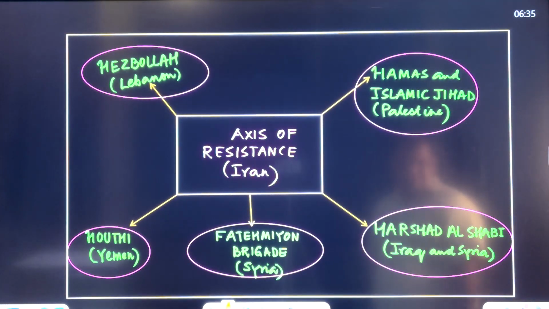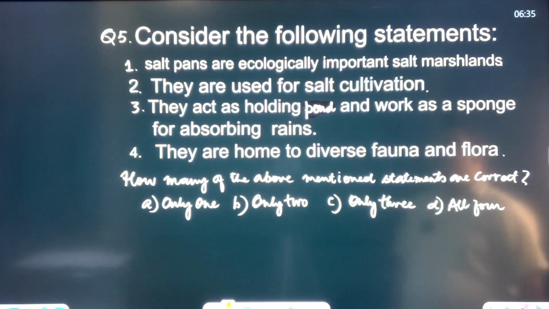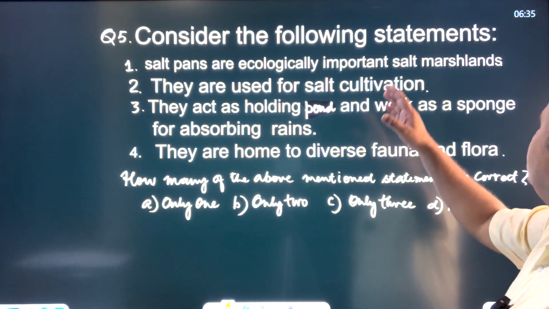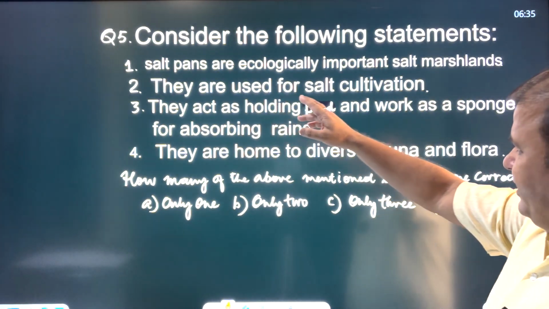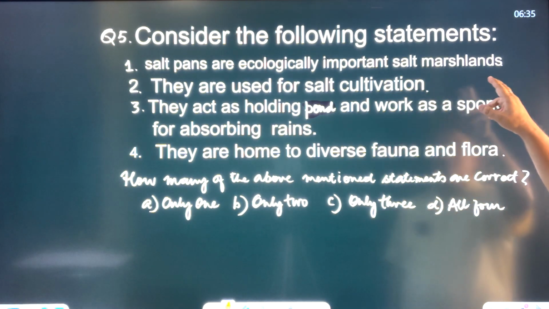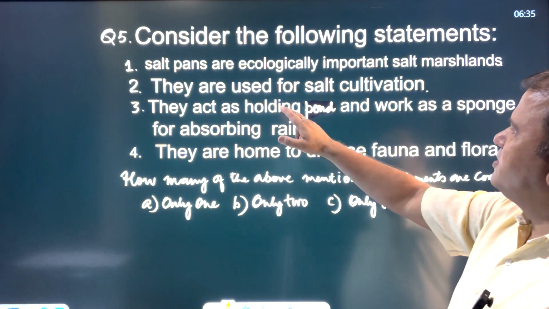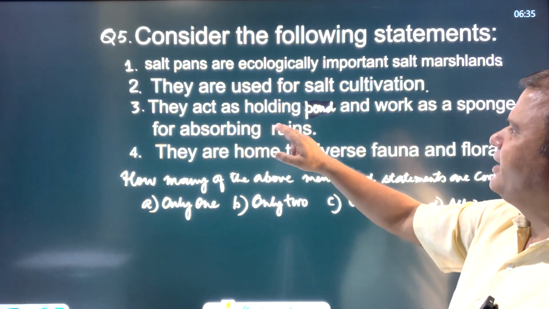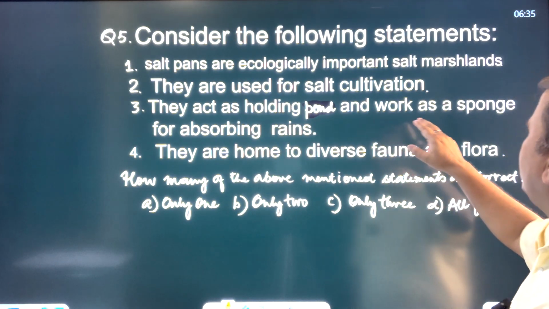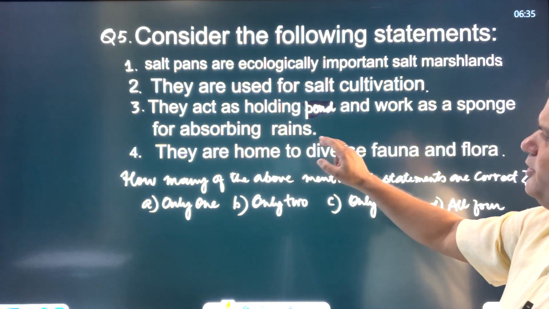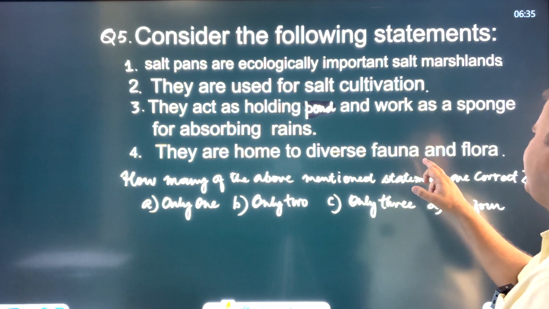I hope that's clear. Let's see the next question. Now consider the following statements. Salt pans are ecologically important salt marshlands. They are used for salt cultivation. They act as holding ponds and work as a sponge for absorbing rains. They are home to diverse fauna and flora.